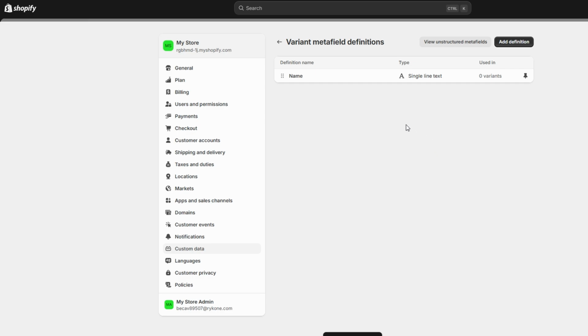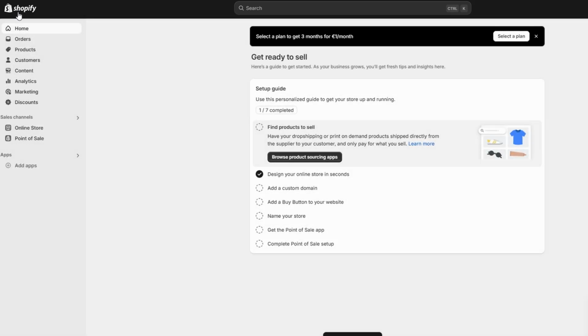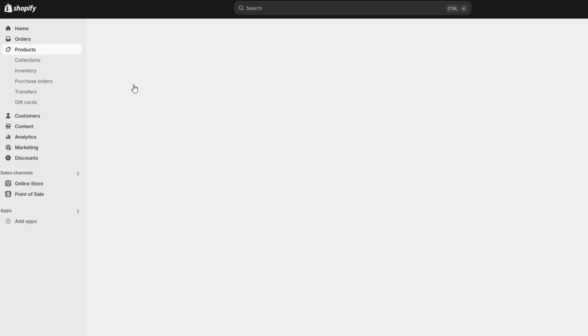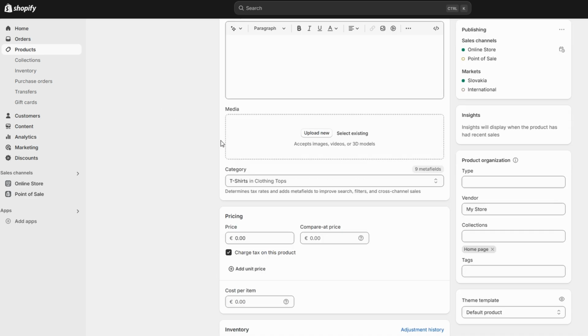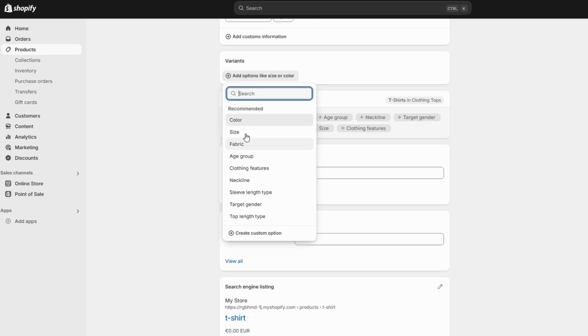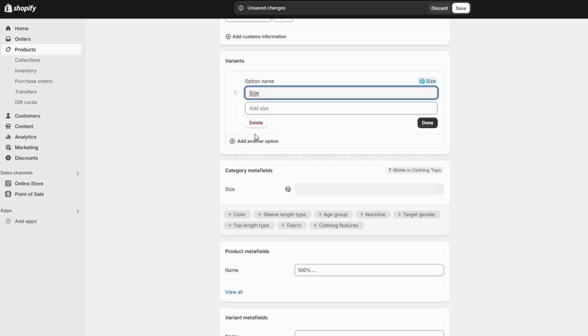Now that the custom variant metafield is created, go back to the product page where the variants are listed. Scroll down to the variants section, and you'll see the option to add specific information for each variant. After entering all the relevant variant-specific metafield information, it will be displayed directly on the product page. The information will appear beneath each variant option, allowing customers to see the unique details for each size, color, or version of the product.